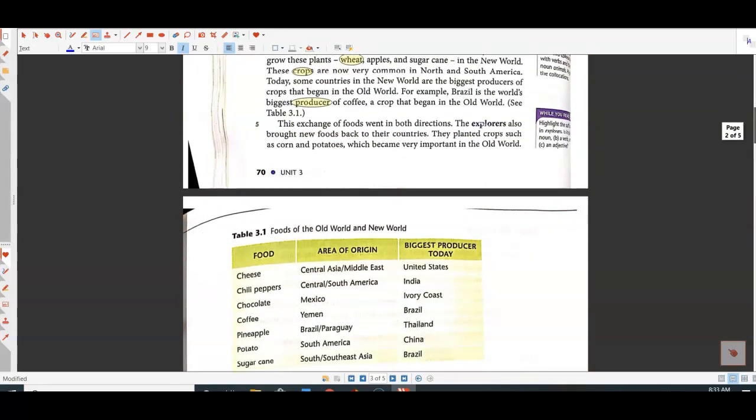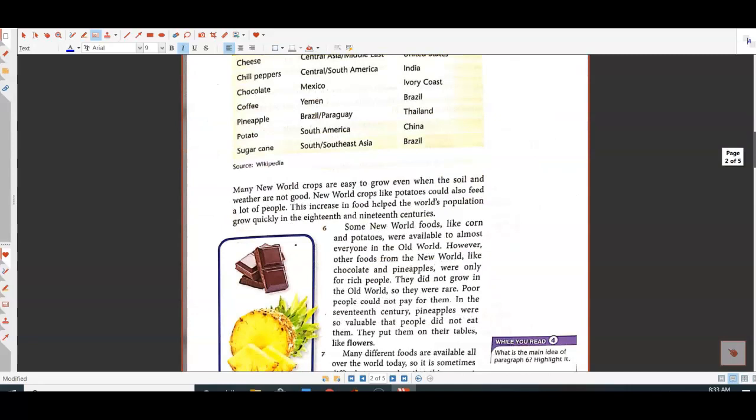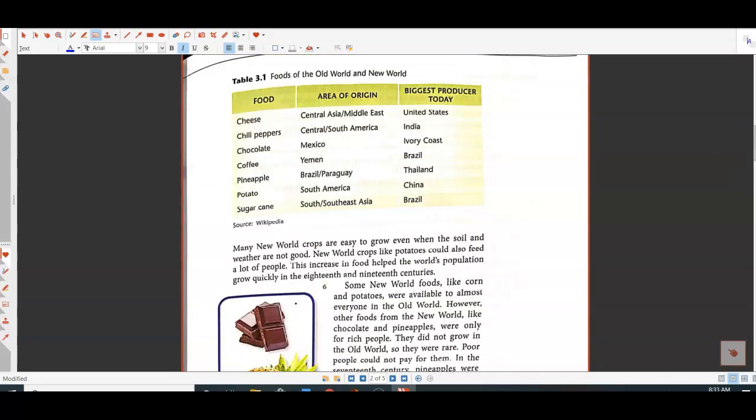Paragraph 5. This exchange of food went in both directions. The explorers also brought new foods back to their countries. They planted crops such as corn and potatoes, which became very important in the Old World. Many New World crops are easy to grow, even when the soil and weather are not good. New World crops like potatoes could also feed a lot of people. This increase helped the world's population grow quickly in the 18th and 19th century.